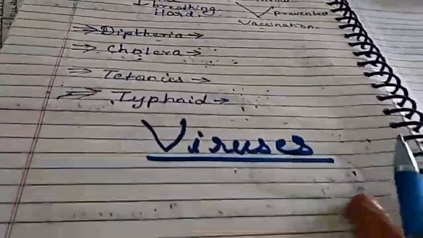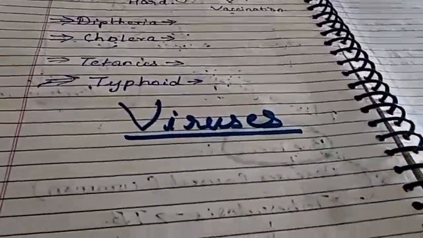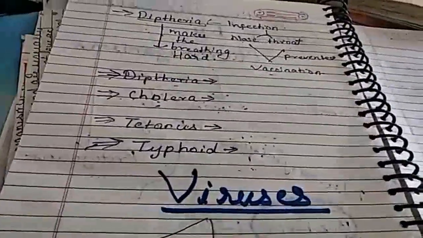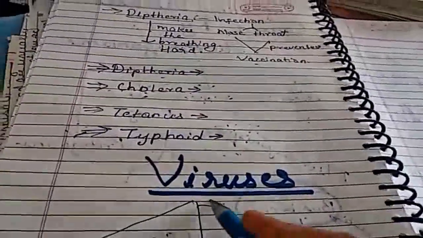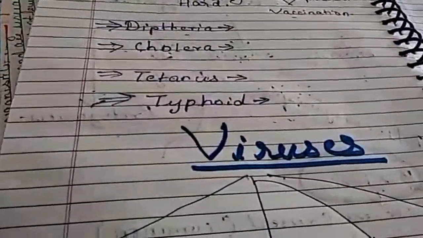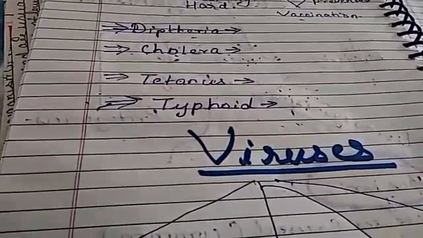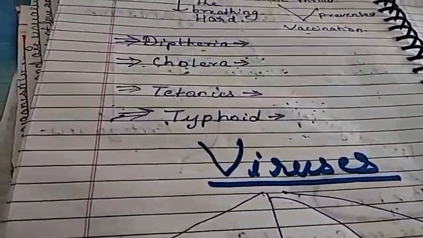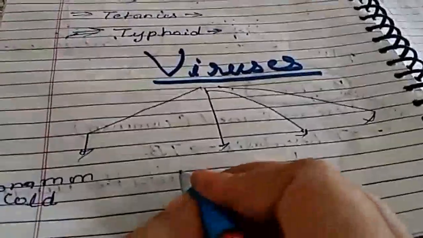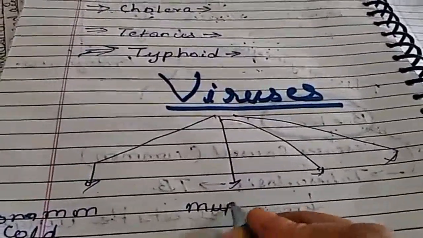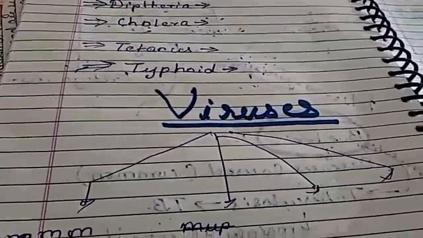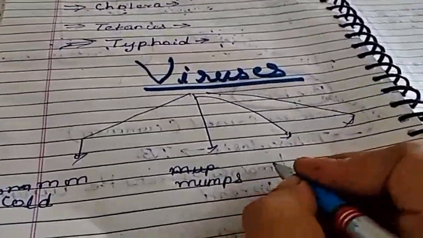It is also a microorganism which causes some common human diseases. What are the diseases caused by them? Viruses cause common cold, you can write. Then mumps, M-U-M-P-S, mumps.